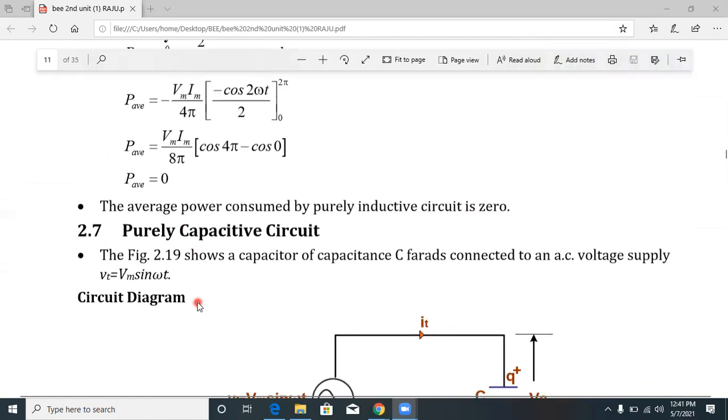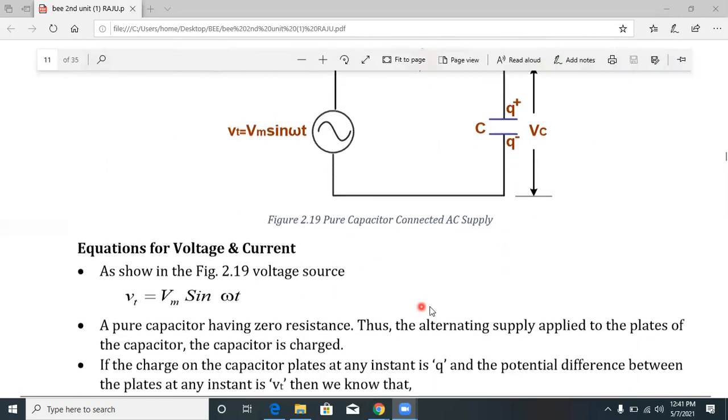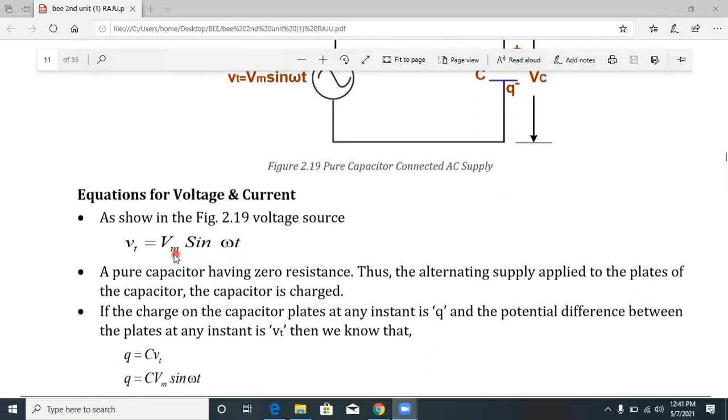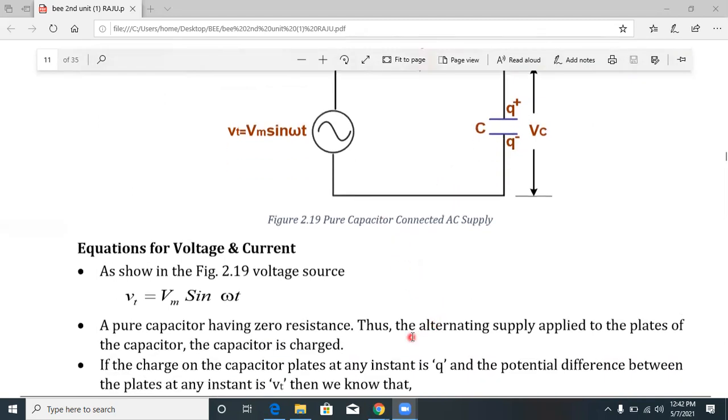Then coming to the purely capacitive circuit. Here the supply voltage is v(t) equal to Vm sin omega t, and C is the capacitor, the charge is Q, and the voltage across the capacitor is Vc. Then the current is i(t). For the capacitor, it is connected in the same way as the resistor and inductor. So the voltage equation is v is equal to Vm sin omega t. A pure capacitor has zero resistance, just as a pure inductor has zero resistance.